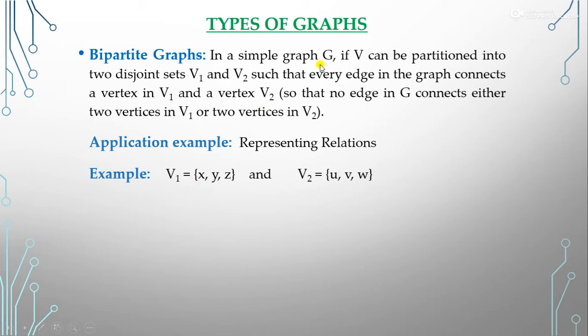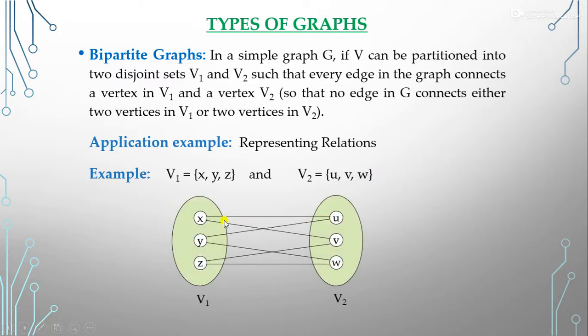Suppose we distribute our graph G into two sets V1 and V2. V1 has the vertices X, Y, Z, V2 has the vertices U, V, W. So now X is connected to U, right? X vertex is connected to U vertex, X connected to U, V, Z connected to W, right? All these vertices are connected to those vertices, but these vertices are not connected to each other. Means X is not connected to Y, Y is not connected to Z, U is not connected to V, U is not connected to W, V is not connected to W.